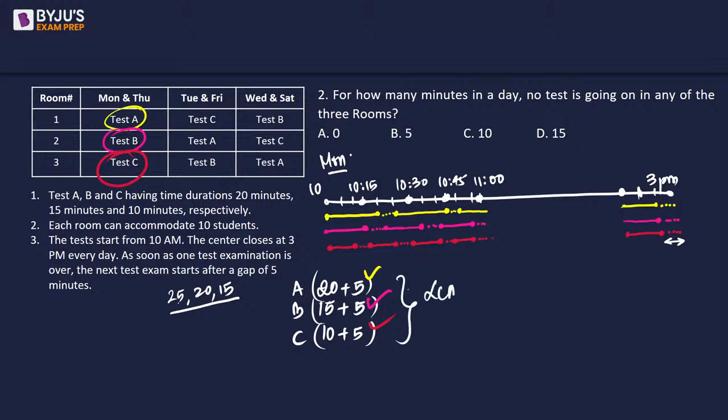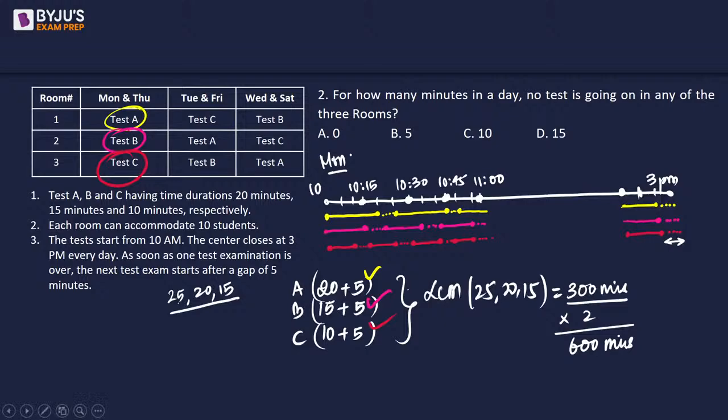The LCM of 25, 20 and 15 is going to be 300 minutes. So at 300 minutes we'll be getting it, and then we'll be again getting it at twice of that, which will be at 600 minutes, right? And the total duration is from 10 to 3, 5 hours, which is 300 minutes. Okay, we are not going to 600 minutes.